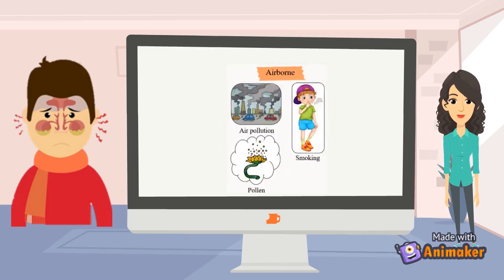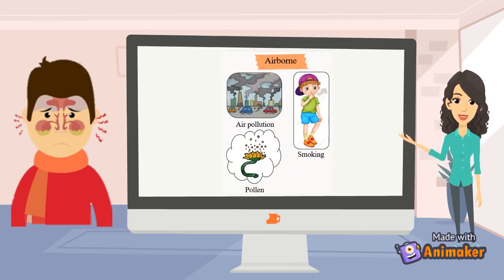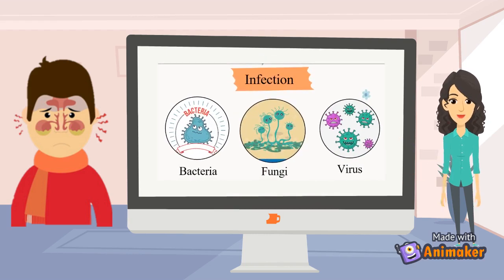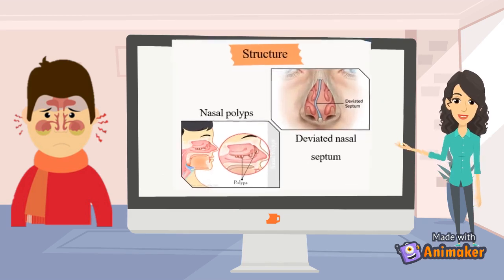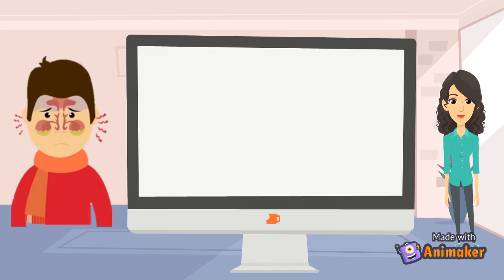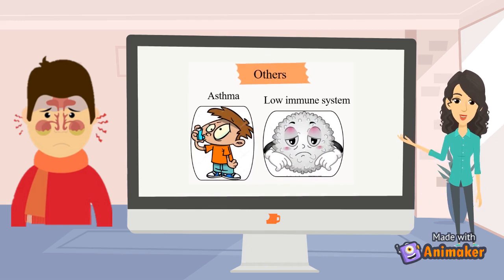First, it may be due to airborne factors such as air pollution, where this interferes with the airflow of sinuses, smoking, and pollen which can enter sinuses in an allergic person. Sinusitis can also be caused by infection due to viruses, bacteria, and also fungi. Next, structure of the nose can also cause sinusitis to occur. For example, nasal polyps, where tissue growth in sinuses can block the sinuses, and deviated nasal septum, where it restricts or blocks sinus passages, making the symptoms of sinusitis worsen. Other than that, asthma and a low immune system like AIDS can also lead to sinusitis.